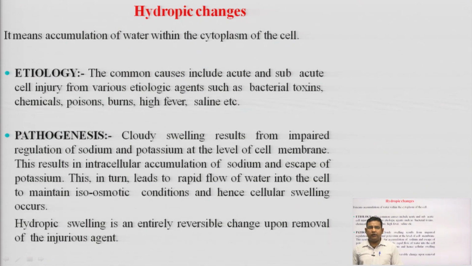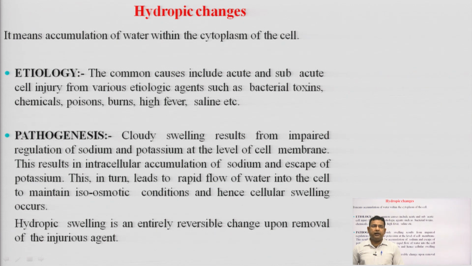First, start with the first one, hydropic change. Hydropic change means accumulation of water within the cytoplasm of the cell. The name itself denotes it: hydro means water. So, water accumulates inside the cytoplasm of the cell. What is the etiology?